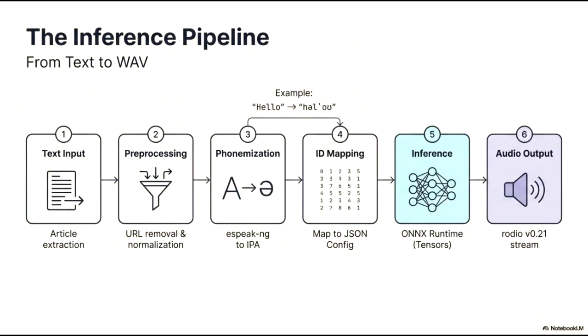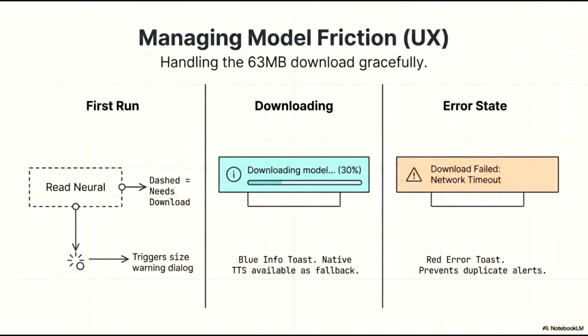Managing user experience friction is critical when handling significant asset downloads, such as this 63-megabyte neural model. During the first run, the Read Neural button is styled with a dashed border to indicate that a download is required. Interacting with this button immediately triggers a size warning dialog, providing transparency regarding data consumption before any transfer begins.